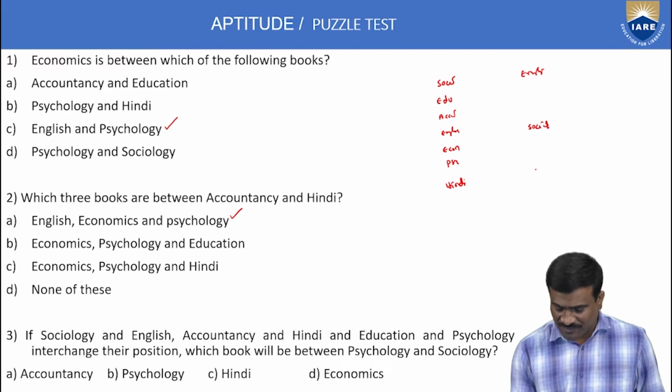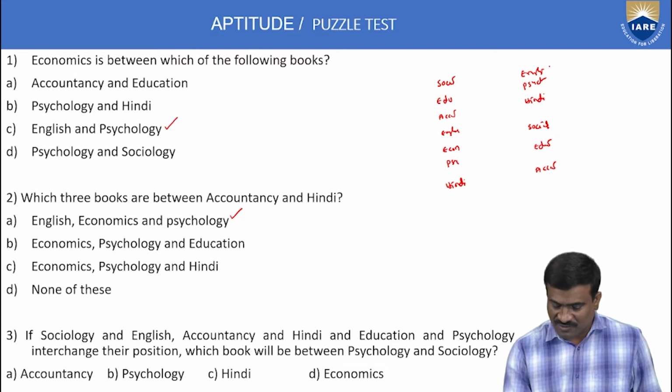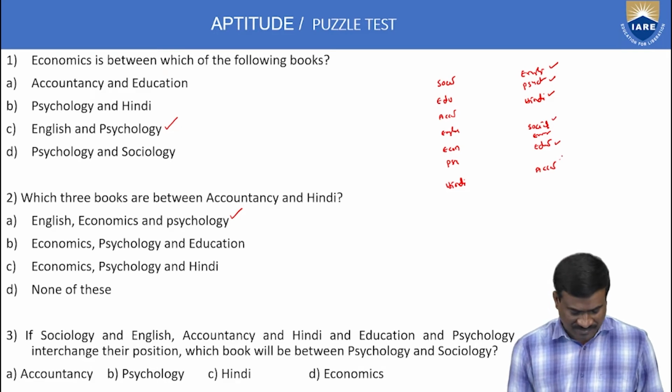Accountancy and Hindi interchange: Hindi takes the third place, accountancy last. Education and psychology interchange: psychology takes education's place and education takes psychology's. Remaining subjects the same. So: English, psychology, Hindi, sociology, economics, education, accountancy.